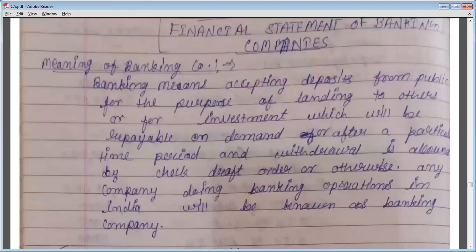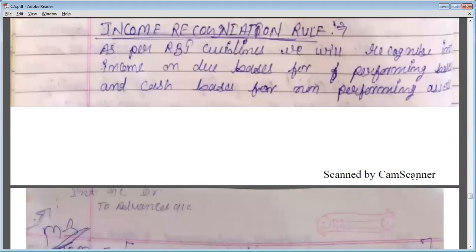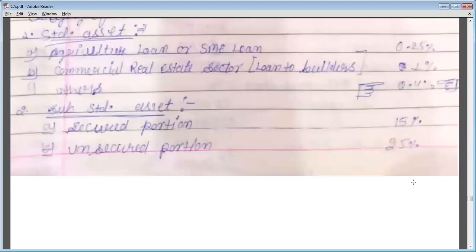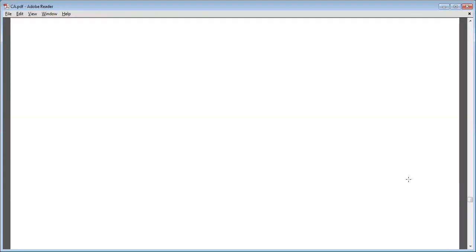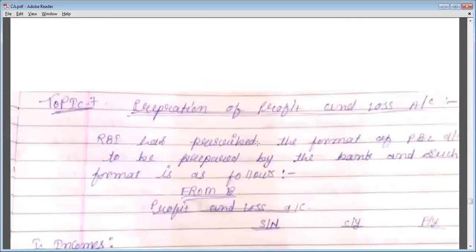Let me show you the format. First, we will see the preparation of the P&L account. A fixed format is given by RBI for banking companies to prepare the P&L account.